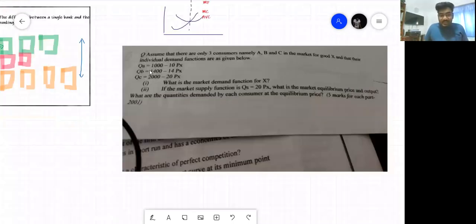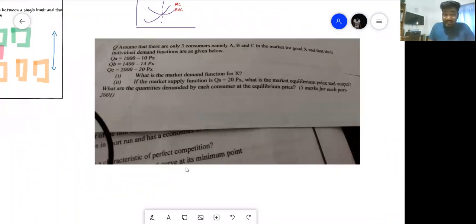Okay. So assume that there are only three consumers, namely A, B, and C in the market for good X, and that the individual demand functions are given below. So you have QA, QB, QC. This is a past paper. So what is the market demand?